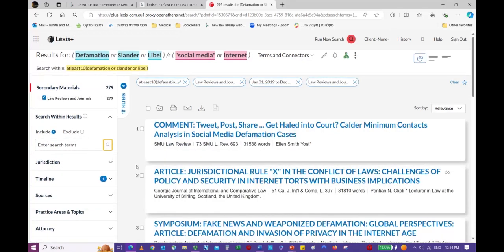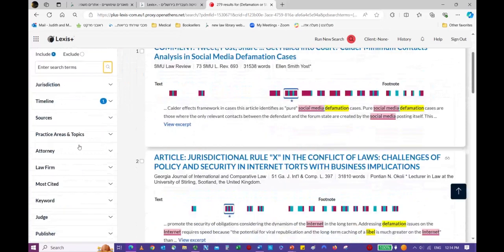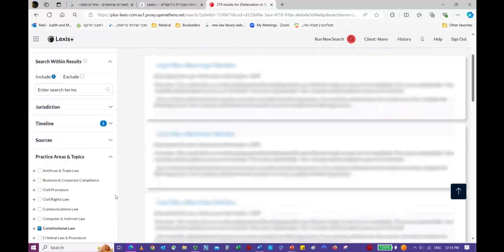We're now down to 279 articles. Let's try one more limit. Let's try to go to the practice area and topics. And let's go to more. And let's just search through constitutional law.